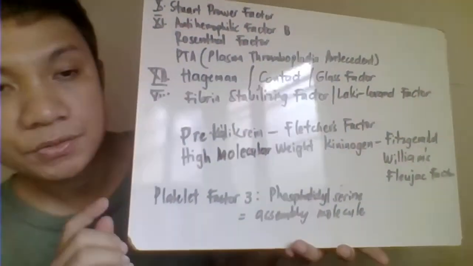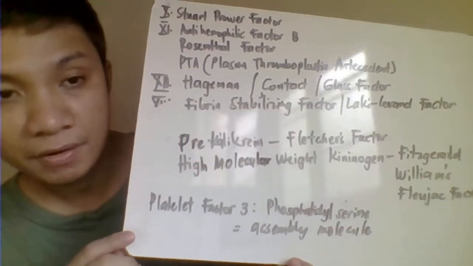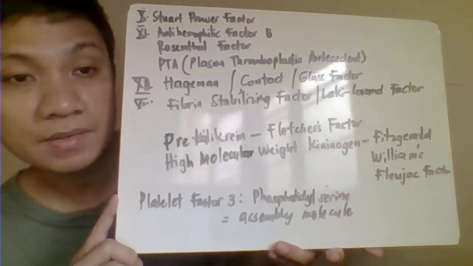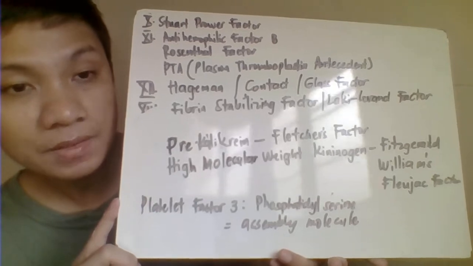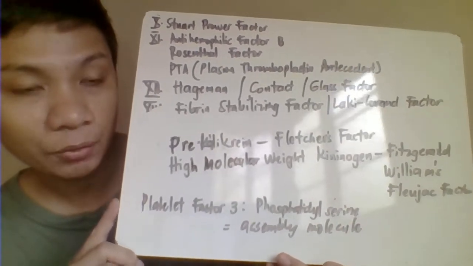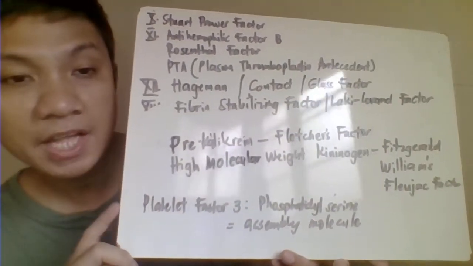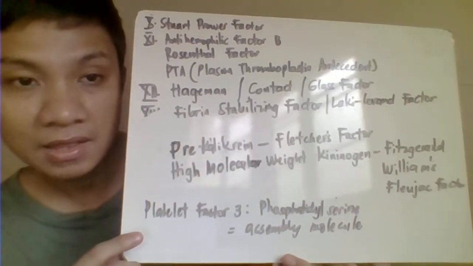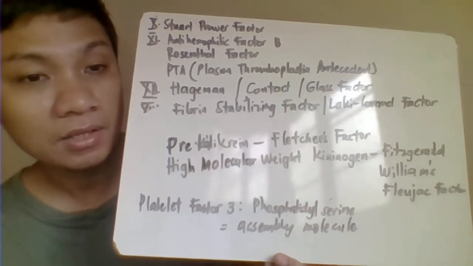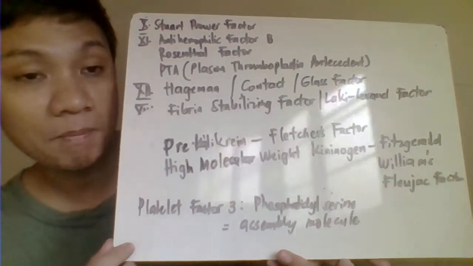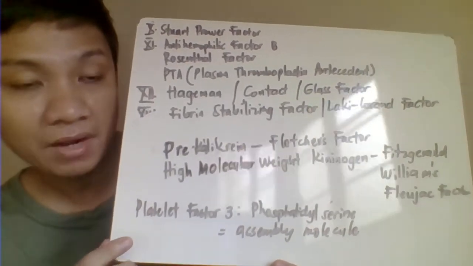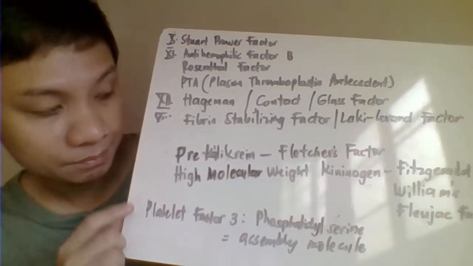Factor 10 is your Stuart-Prower factor. Factor 11 is your PTA, plasma thromboplastin antecedent, anti-hemophilic factor C, your Rosenthal factor. Factor 12 is your Hageman contact glass factor. Basically, they're involved in the contact with negatively charged particles. And factor 13 is your fibrin stabilizing factor, your Laki-Lorand factor.